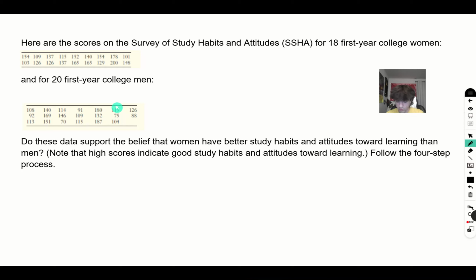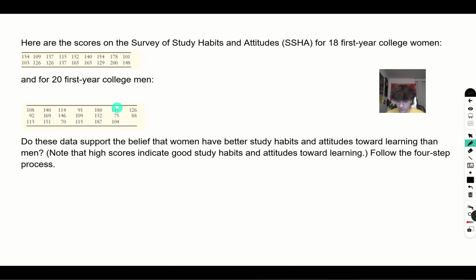All right, 154 plus 109 plus 137 plus 115 plus 152 plus 140 plus 132. Oh, there's no 130 there.